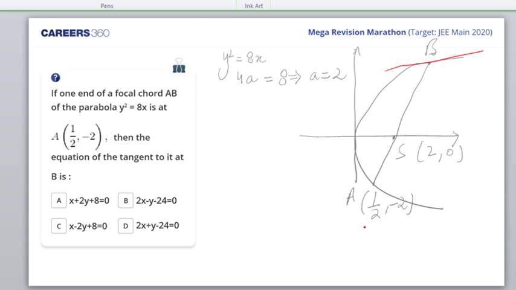The parametric coordinates are (at square, 2at). Now a here is 2. So if I equate the y coordinate, 4t is equal to minus 2. What I did, I substituted a as 2.